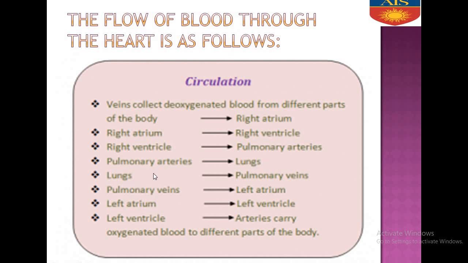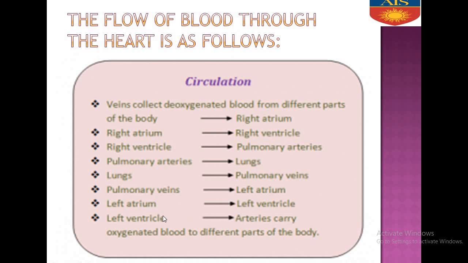Then from the lungs, the oxygenated blood is carried by the pulmonary vein, which transports it to the left atrium. From the left atrium, the oxygenated blood enters the left ventricle, where there is a bicuspid or mitral valve which prevents the backflow of oxygenated blood from the left ventricle to the left atrium.